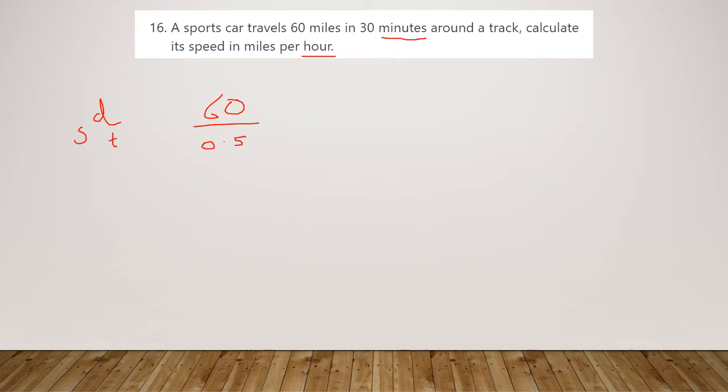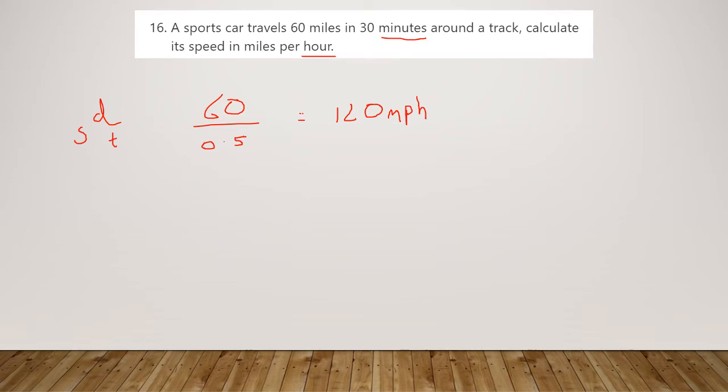that caught a few people out. So a few people had 60 divided by 30, which gives us 2 miles per hour. Doesn't really get you 60 miles in 30 minutes. So look at the justification of your answer there. 60 divided by 0.5 gives us that 120. And then mph, or miles per hour, or m/h, depending on how you wanted to put it.